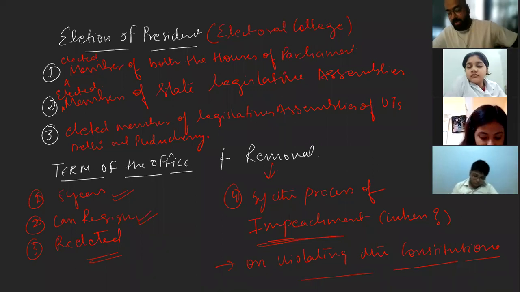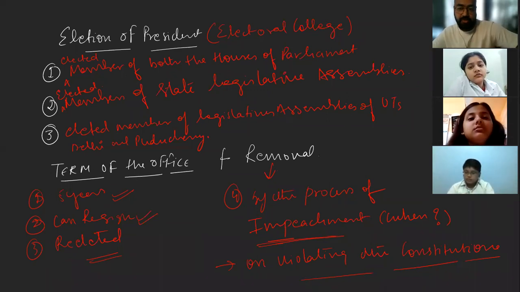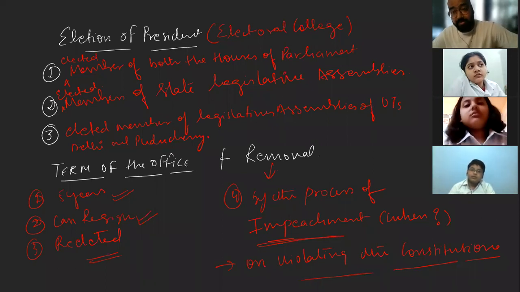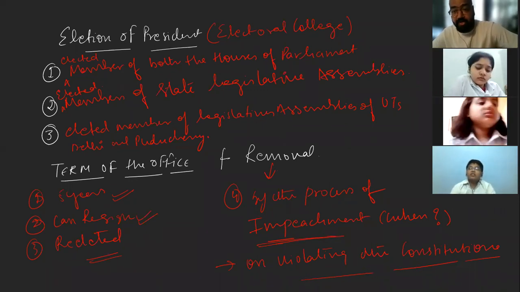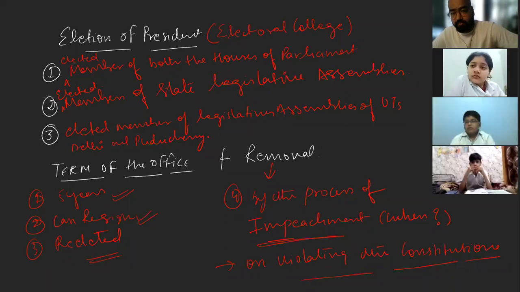So if the question comes, what is impeachment? You should know. The resolution to impeach may be moved in any of the houses and has to be passed by 2/3 of the majority. So 2/3 of the members. So if there are 550 members, if you calculate 2/3, then how much? Calculate it. What should be the strength that should agree to remove the president? Ma'am, sir, around 110. So 110 into 2, it's 220 around something.